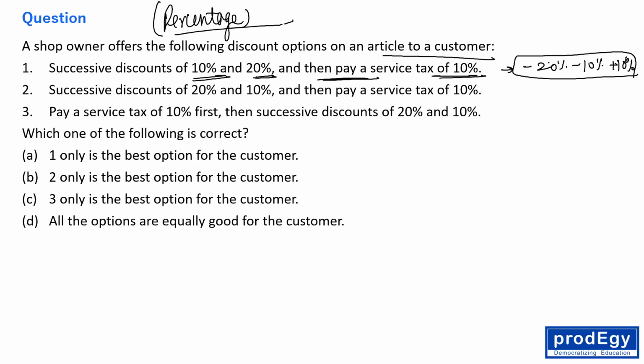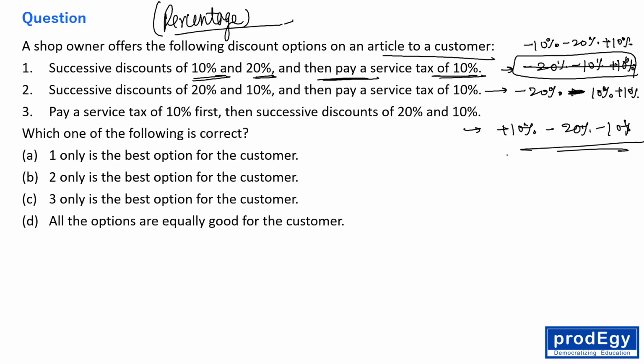So I have written the wrong order actually. This is minus 10%, minus 20%, and plus 10%, right? And this is minus 20%, minus 10%, and then plus 10%. And here 10% is the customer paying first, and then 20%, and then 10%.